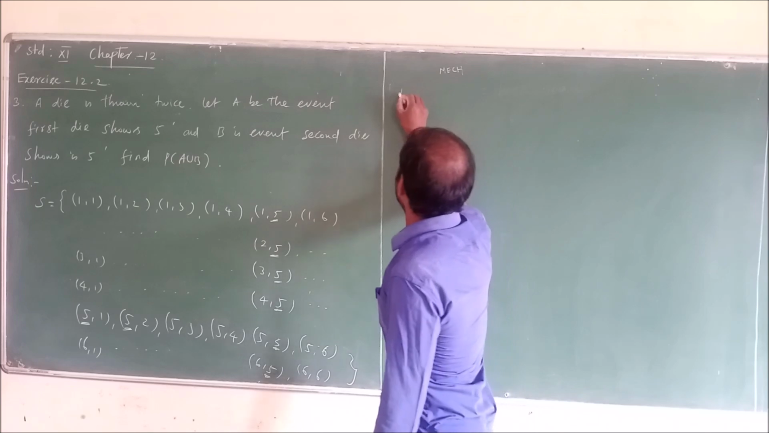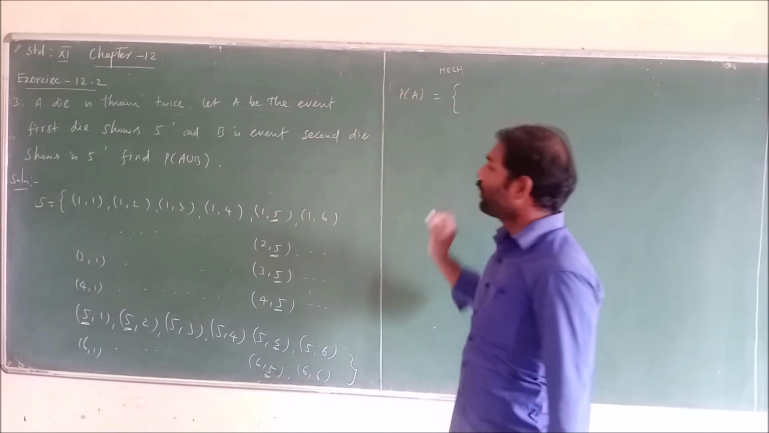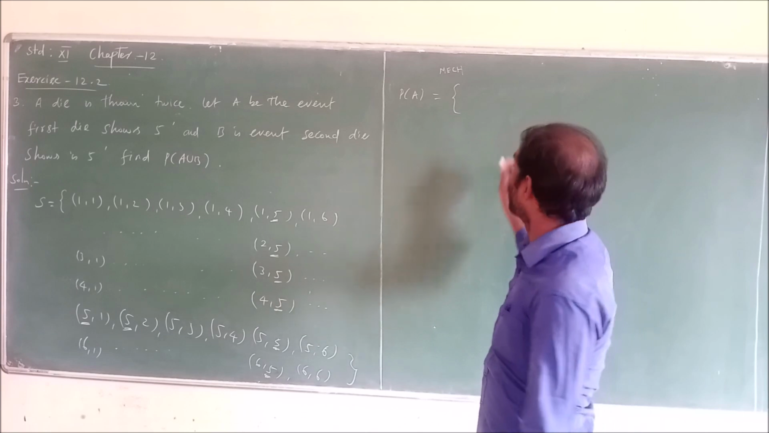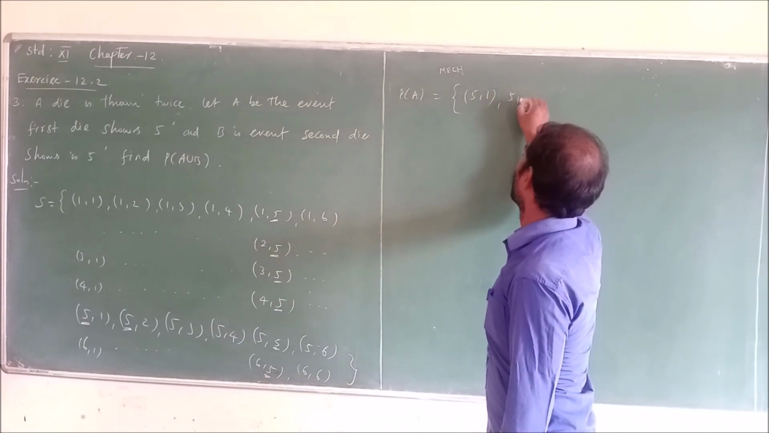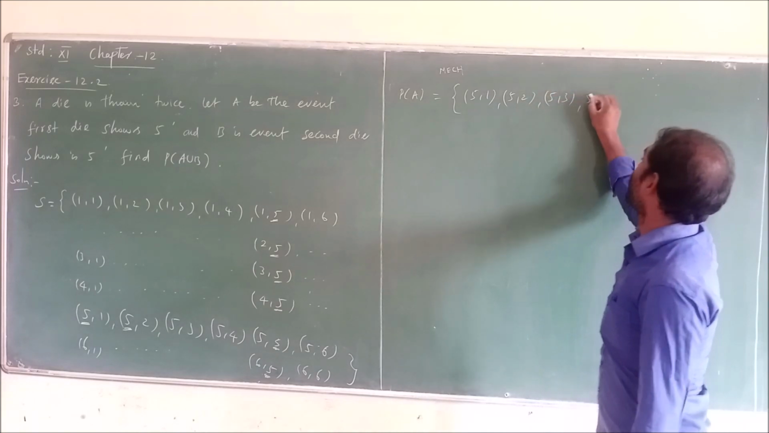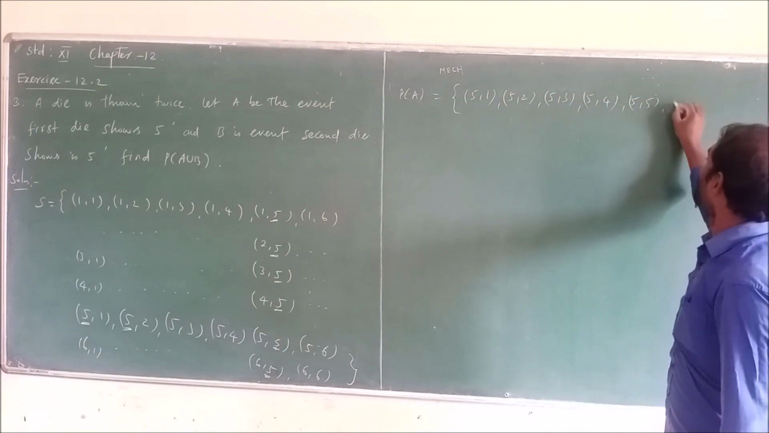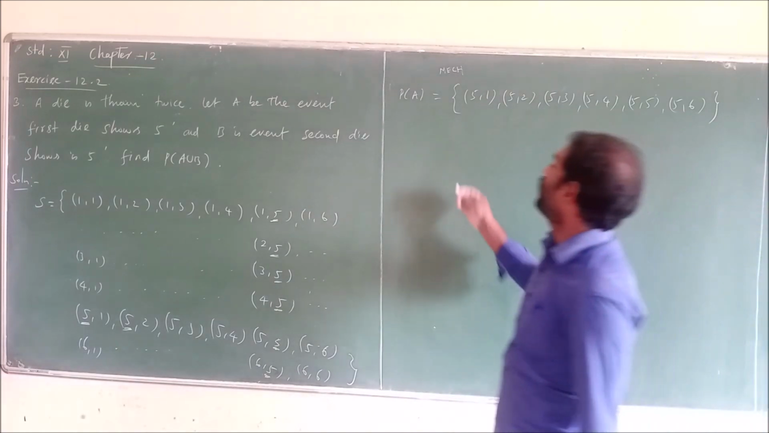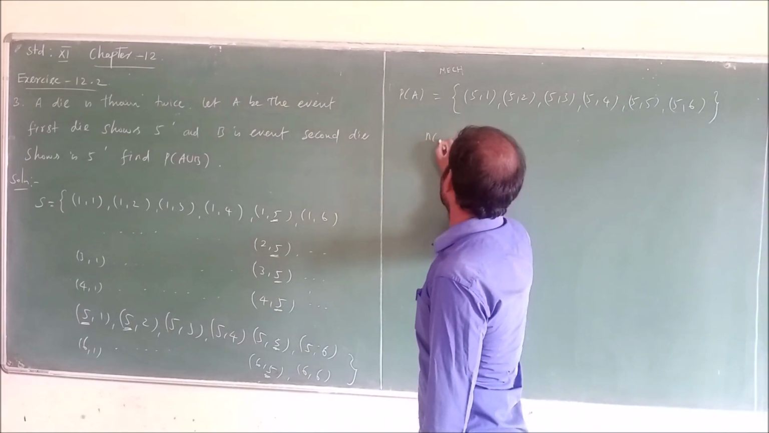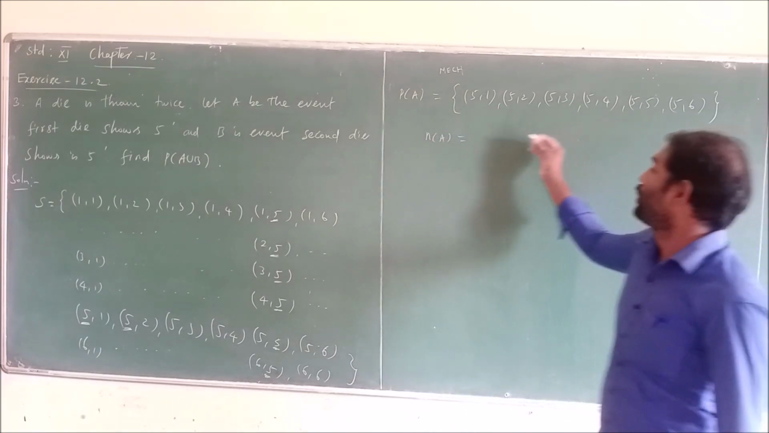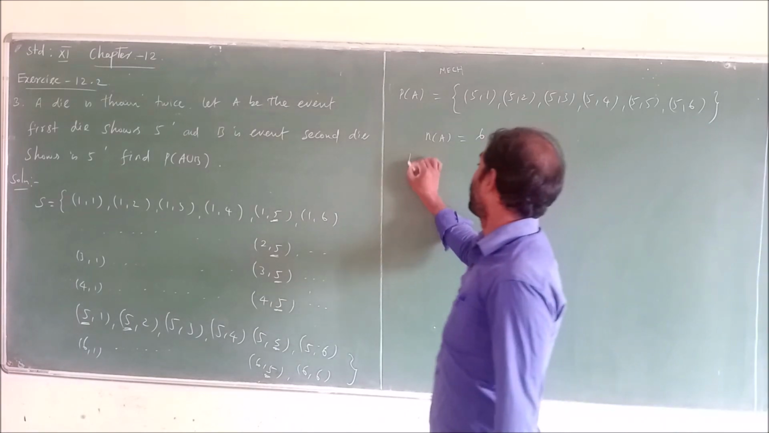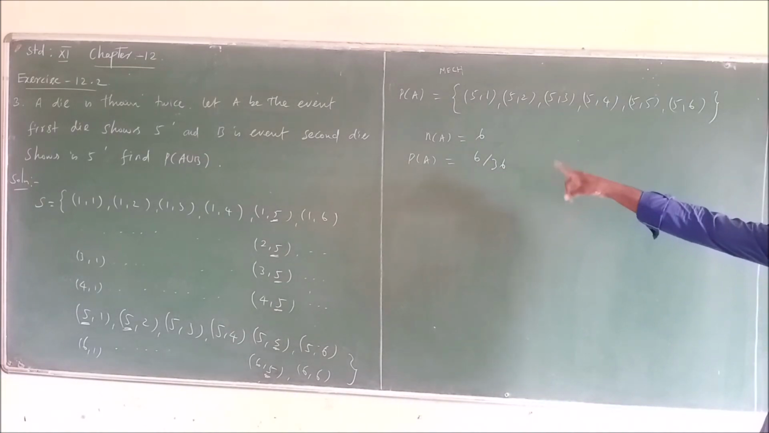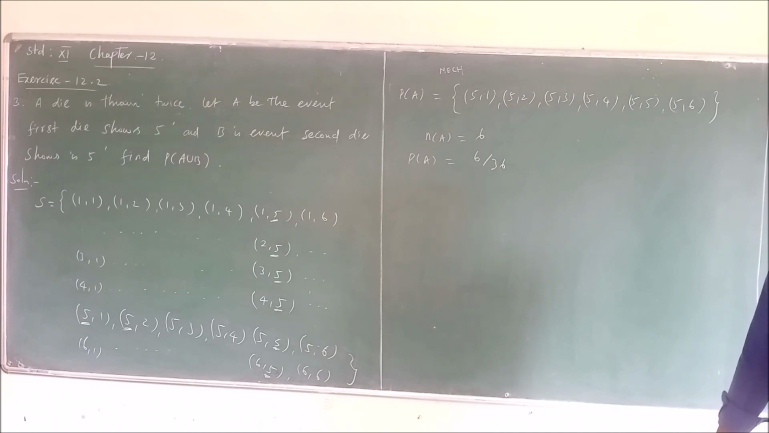First is the probability of A. Let A be the event that the first die shows 5. So 5 appears in how many outcomes? 5,1; 5,2; 5,3; 5,4; 5,5; 5,6. Therefore n(A), the number of outcomes, is 6. So the probability of A equals 6 by 36, since the total is 36.